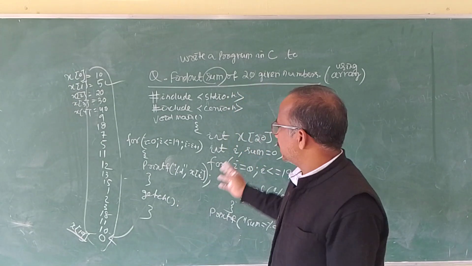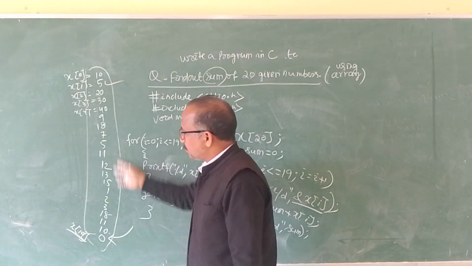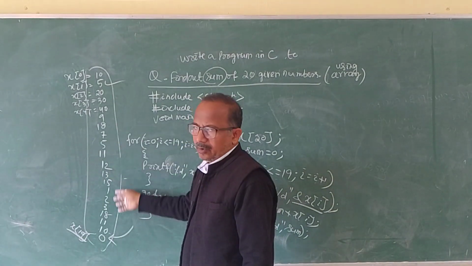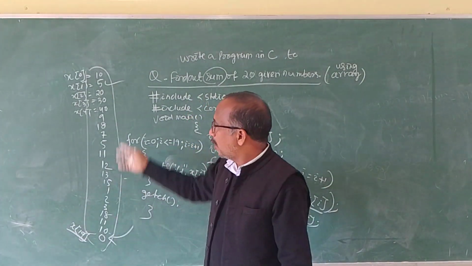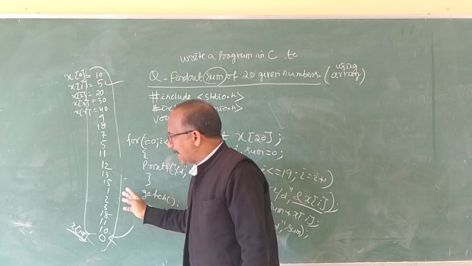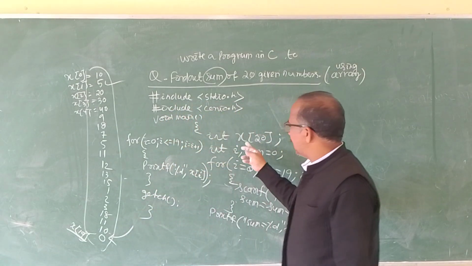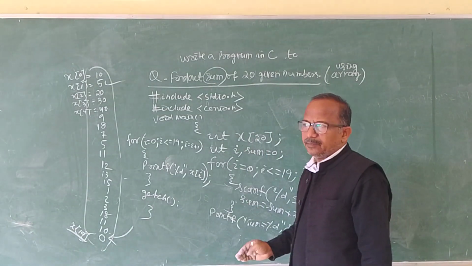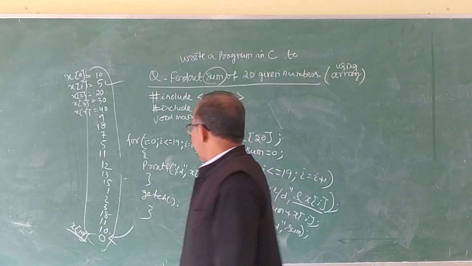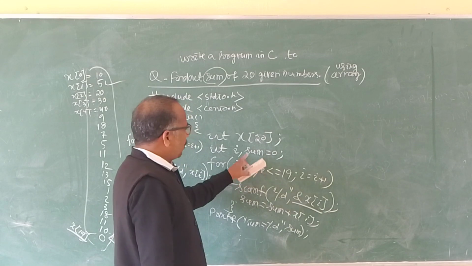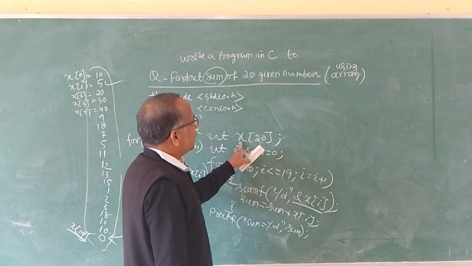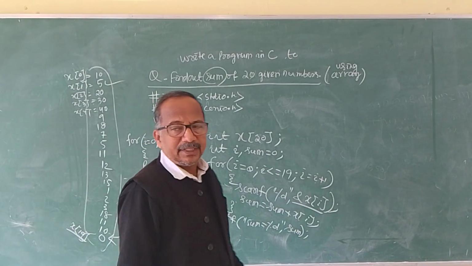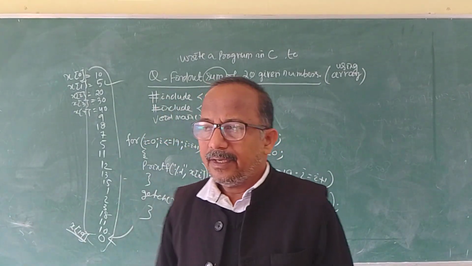We can say it's a homogeneous data structure, because whatever values are there, either integer, float, double or character, all similar types of elements are stored using a single variable name x in the consecutive memory locations of the computer. So this is another way of representing the data using the array. So this is about the array.